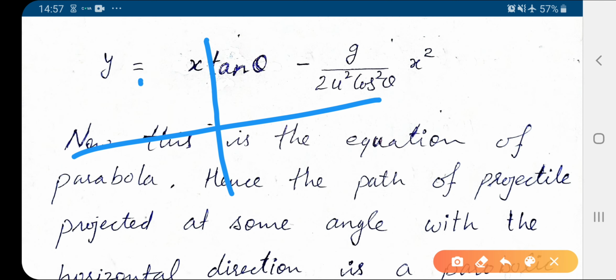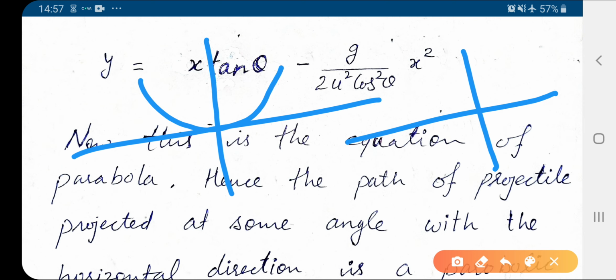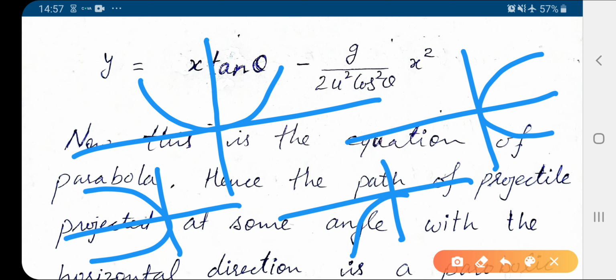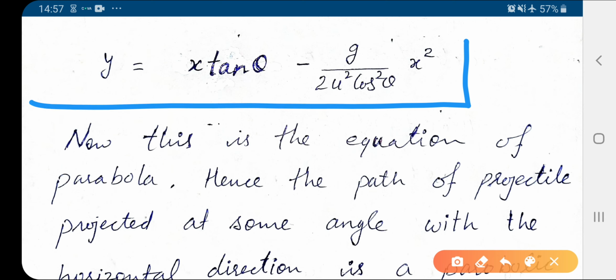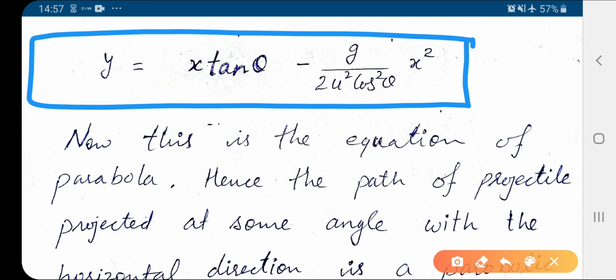We got the curve like this, or like this, or this. These will be the shape of the curve, any one from these four. These are the x y axis. So again, the equation which we find after discussing the motion along x and y is of the form of the equation of a parabola. So here we show that the path followed by the projectile is of parabolic shape, or simply the equation of projectile motion is the equation of a parabola.